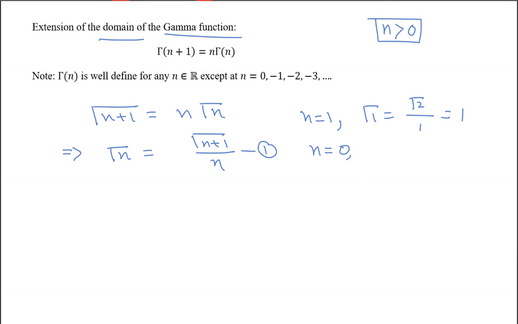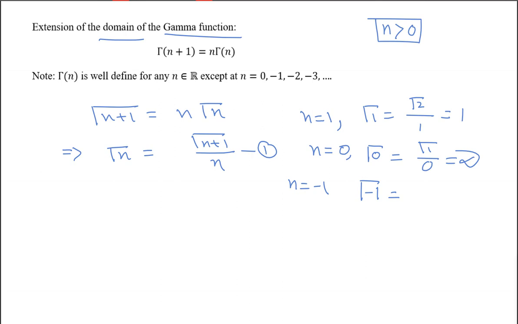So suppose we put n equal to 0 here. What will happen? Gamma 0 will be gamma 1 by 0, that is 1 by 0, which goes to infinity. Now put n equal to minus 1. That will be gamma minus 1.